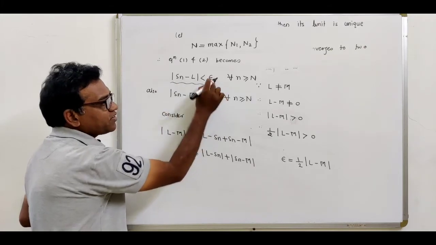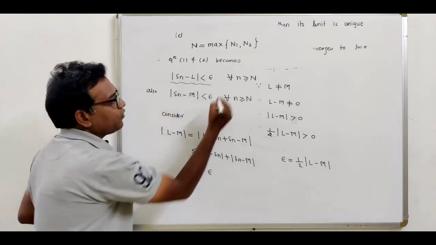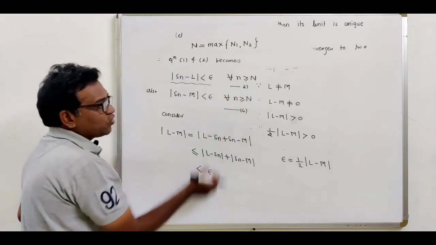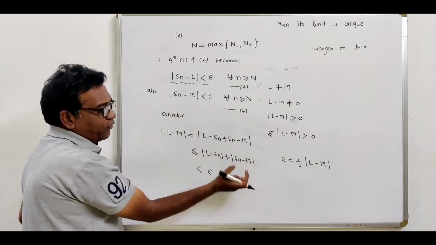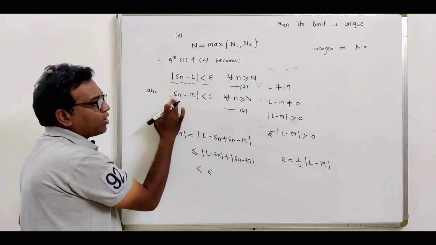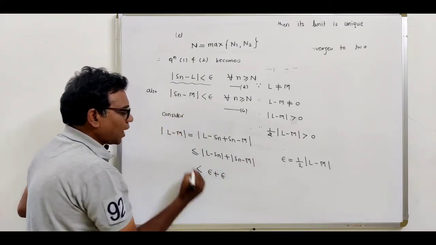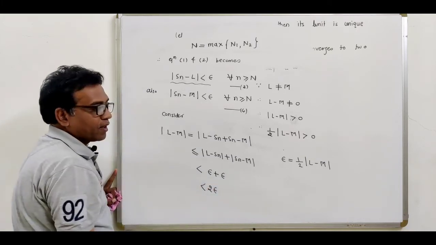So from this equation we can put this value, which is less than epsilon. Suppose this is equation number 3 and this is equation number 4. From equation 3 we can put this value, and from equation 4 we can use this value: modulus of Sn minus M is less than epsilon. So epsilon plus epsilon is 2 epsilon.